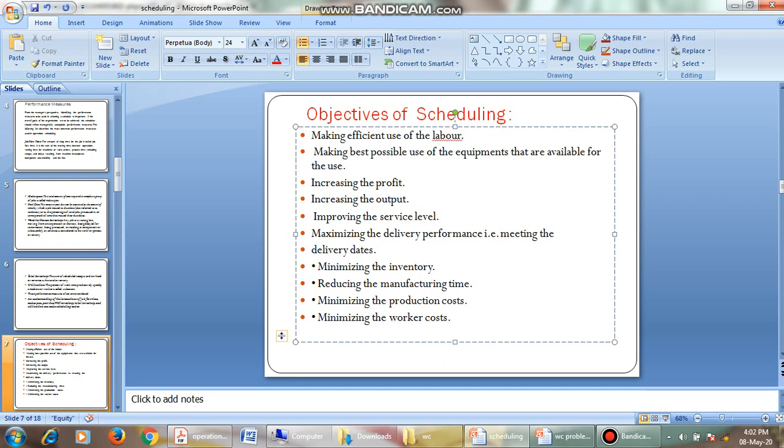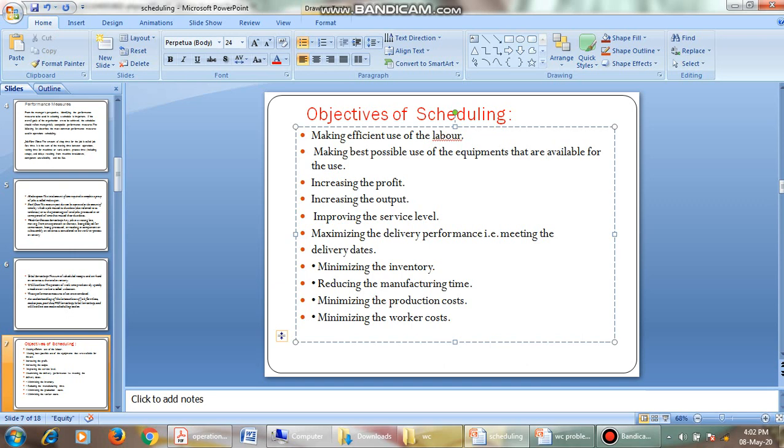See how effectively you are utilizing them. There are so many books for operation management, finance management and so on. How effectively you are able to utilize them, we can know by operation schedule.